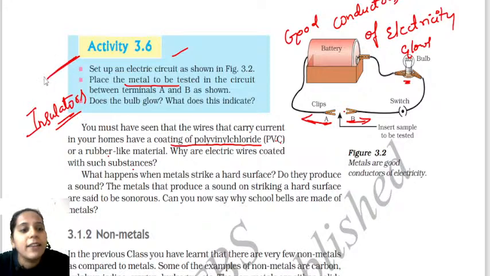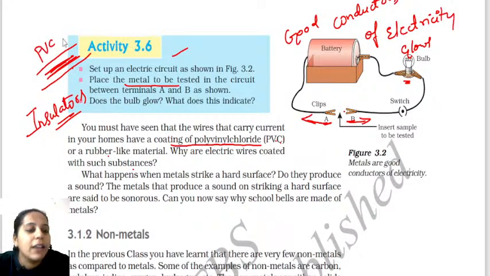See, there are wires in your electrical wire. On top of it, we coat with PVC, polyvinyl chloride, or we coat with rubber. Why? Because when we touch, we should not get shocked. That is why we are using these materials. And these are the insulators. What are they called? They are called insulators.